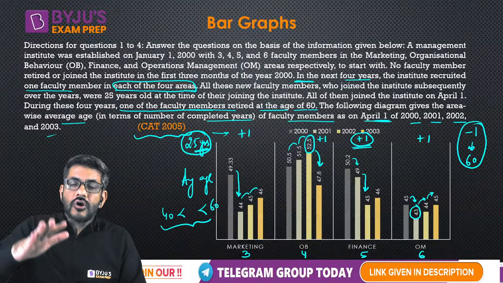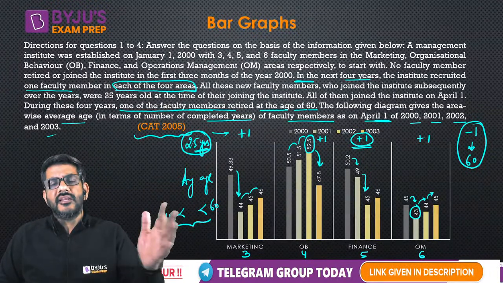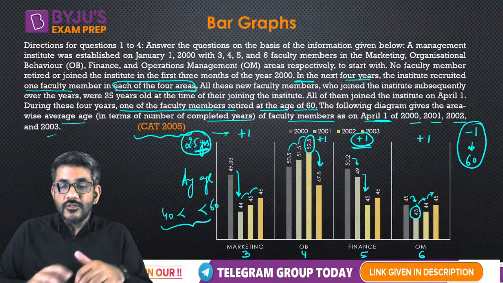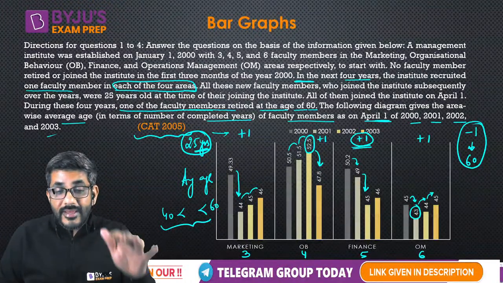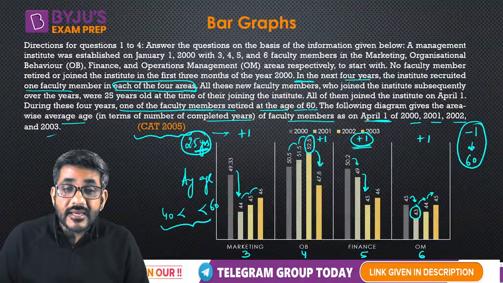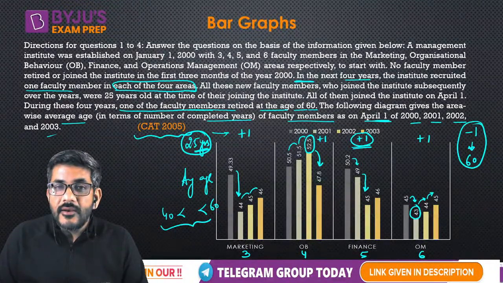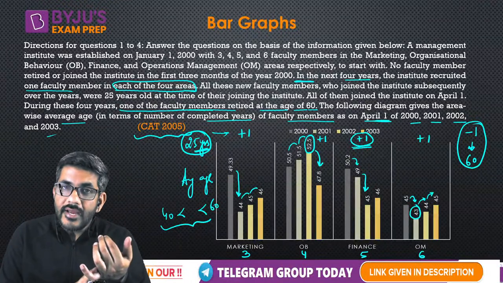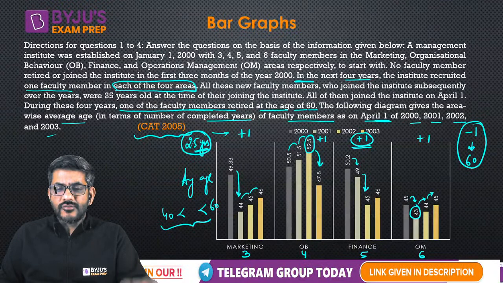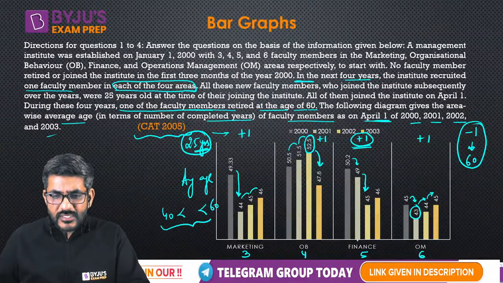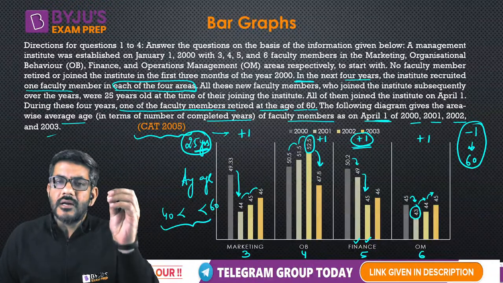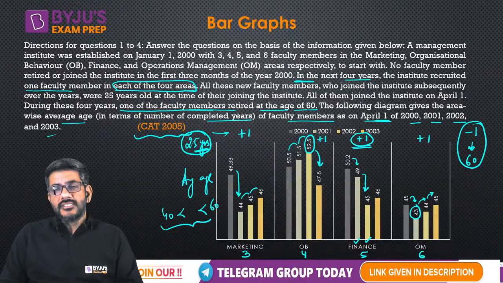So can I say the average will drop, everyone will think, oh, an old man has gone. So now the average age of the group must have decreased. So surely it must have decreased. So when it is decreasing twice in case of finance, can I say finance is the category in which a member joined as well as a member retired. One member would have joined in one of the years. I don't know whether this year or this year. But in one of these two years, a member must have joined, a member must have retired.